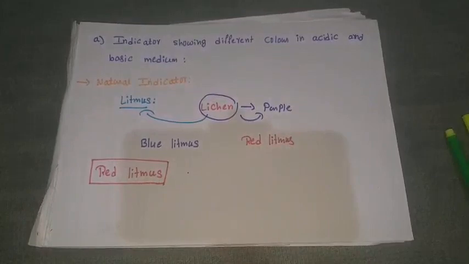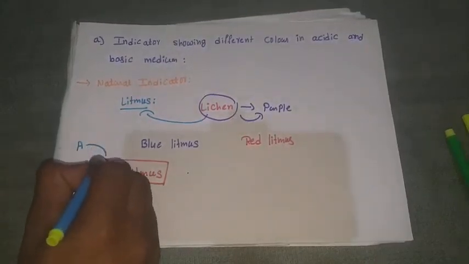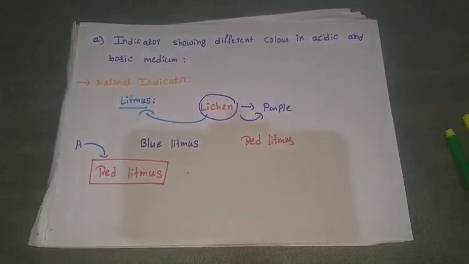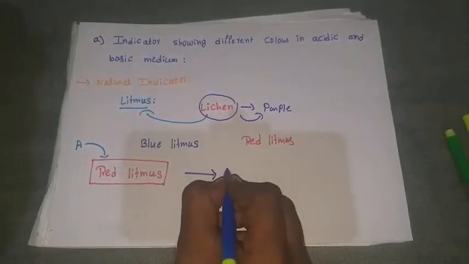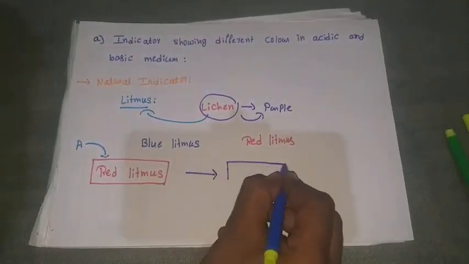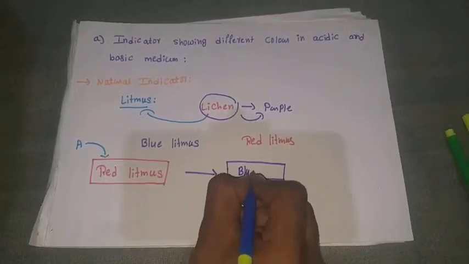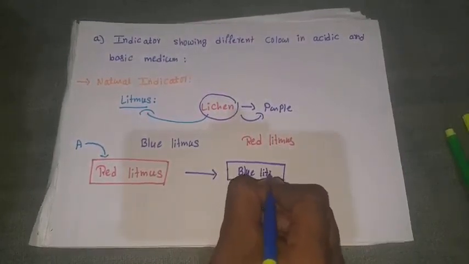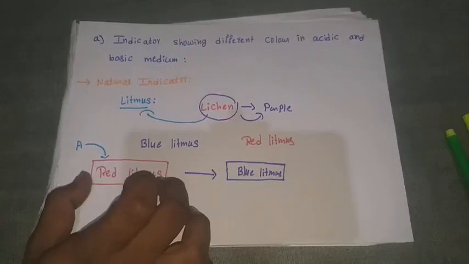When you add substance A, the color of the litmus paper changes from red to blue. Red litmus turning blue.